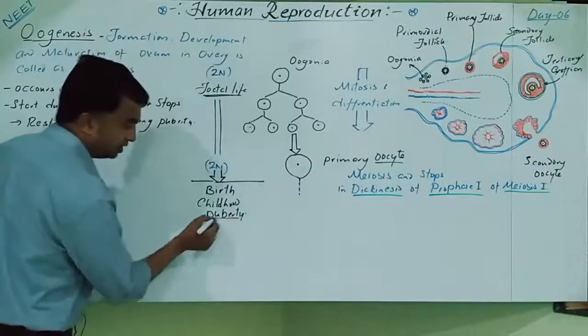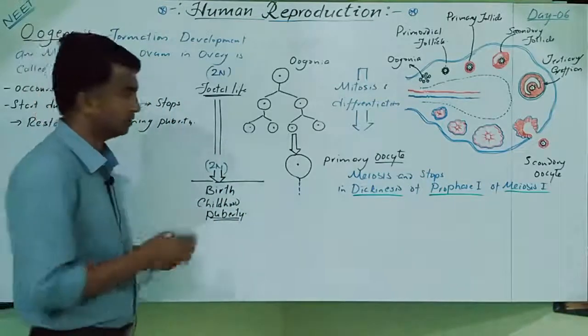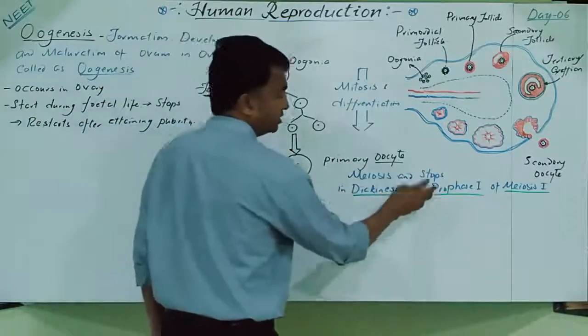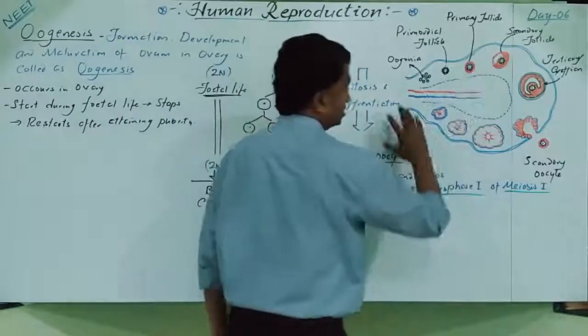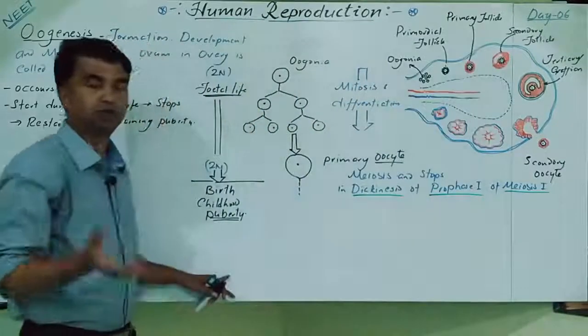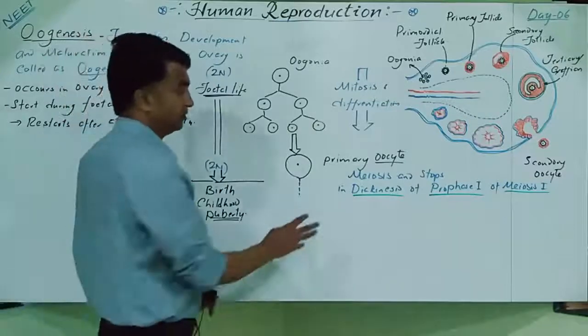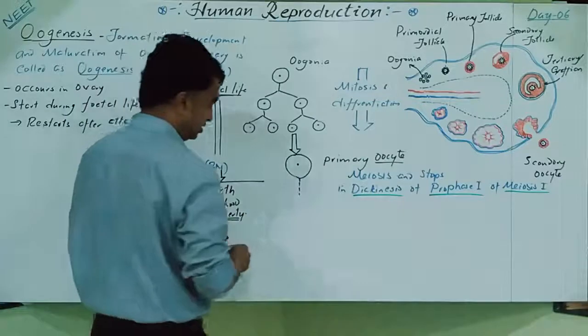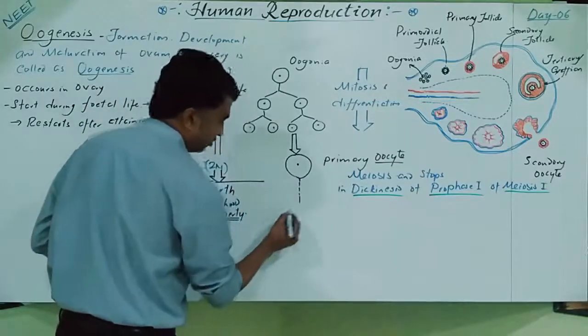The puberty came here. Now till then, this is a primary oocyte which is stopped in prophase 1 only. Surrounding that primary oocyte, follicle cells develop and gradually turn into primary follicle, secondary follicle, yes, tertiary follicle also. So meiosis is still in the arrested condition.